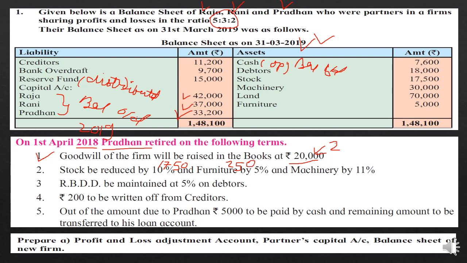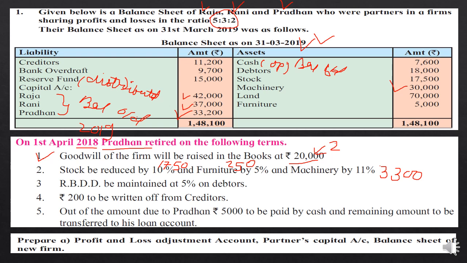We can calculate it orally because it's very easy. Machinery is given as 30,000, and 11% of 30,000 will be: 10% is 3,000, 1% is 300, so 11% will be 3,300. You can calculate it orally or apply the formula, 30,000 into 11 upon 100. You will get the amount.